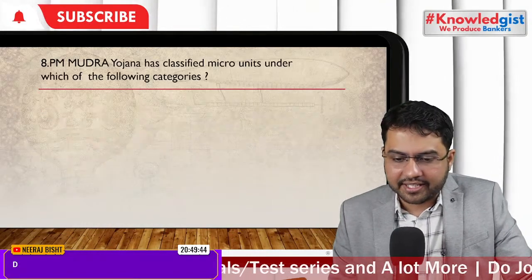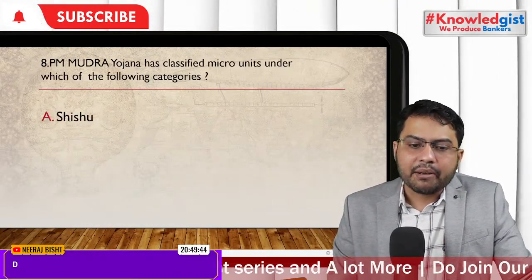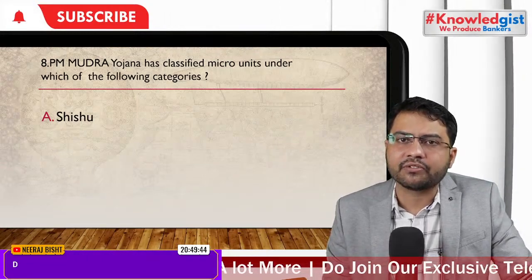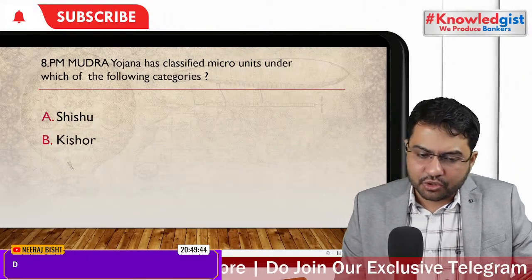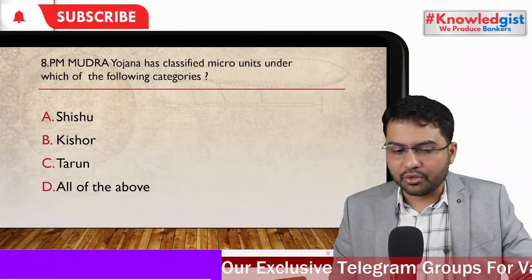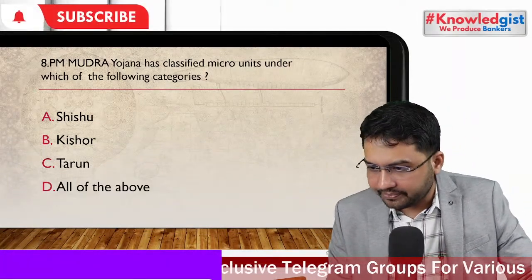So Union Finance, both A and B, Union Finance Minister and Union Minister of State in charge of Revenue and Finance can be the member of GST Council. Okay, the detailed explanation here we will not be looking into. PM Mudra Yojana has classified micro units under which of the following categories? Shishu, Kishore, Tarun, or all of the above? Shishu, Kishore, Tarun, all of the above.